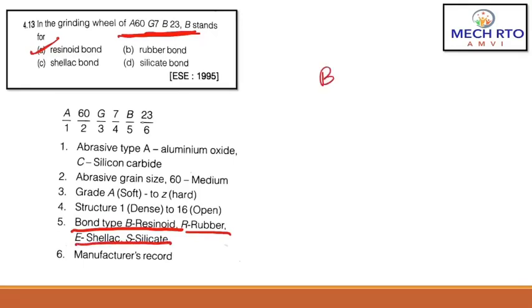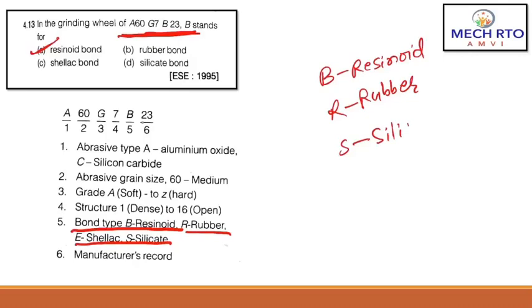So remember guys, B is a resinoid bond, R is for rubber bond, S for silicate bond. So here the correct answer would be A. Very important guys, asked in ESE 1995.